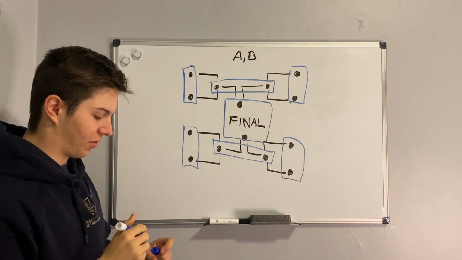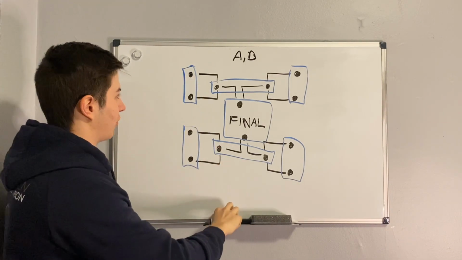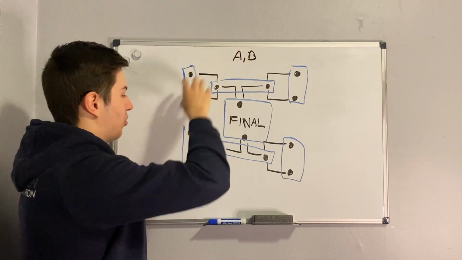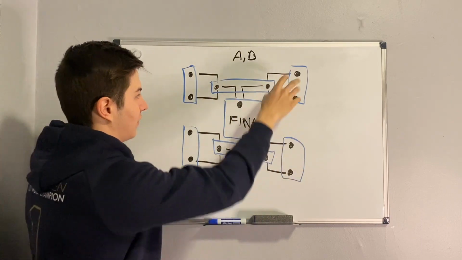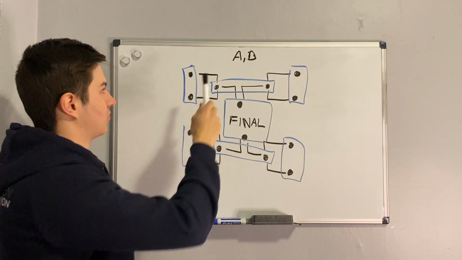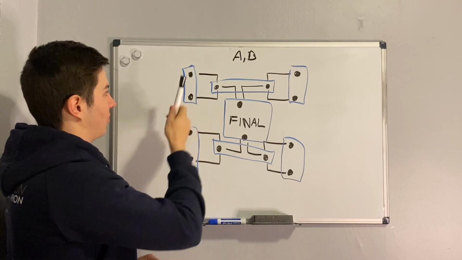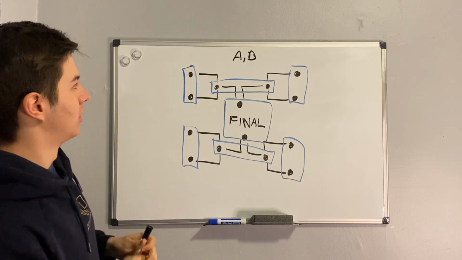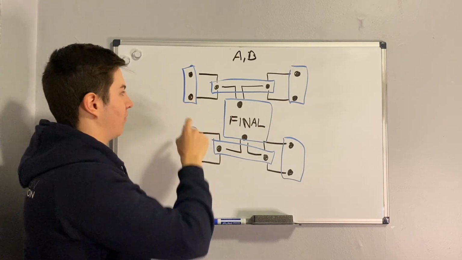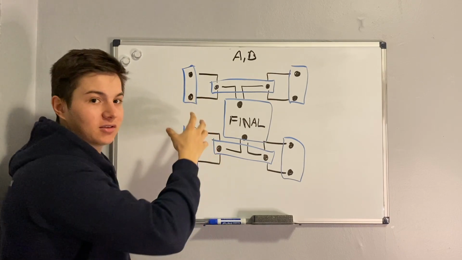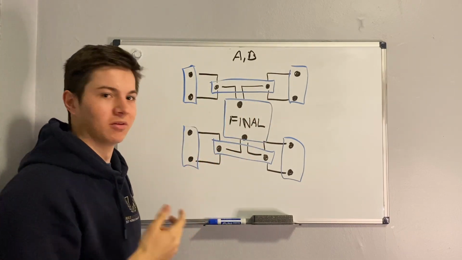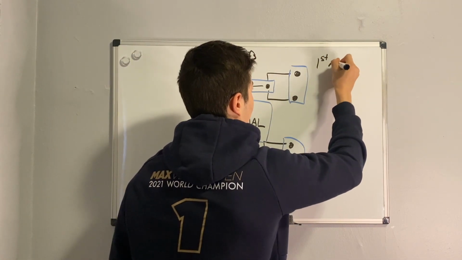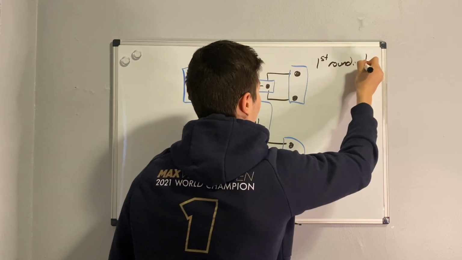Let's start with the case where they meet in the first round. If we put A anywhere in these 4 boxes, the only chance for them to meet in the first round is, for example, if we put A here, we have to put B here. Since we already picked A, B has a probability of 1/7 of being exactly in the same box, since there are 7 spots left and only 1 spot fits the requirement. So for the first round, the probability is just 1/7.